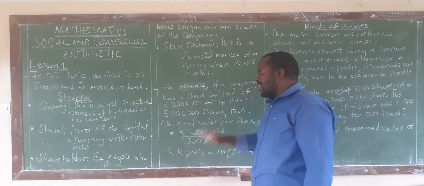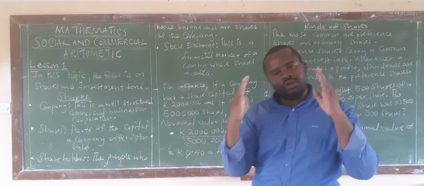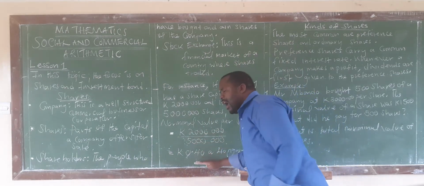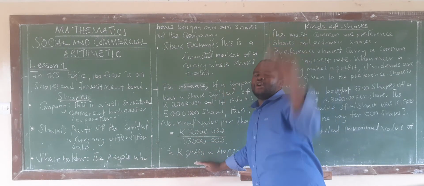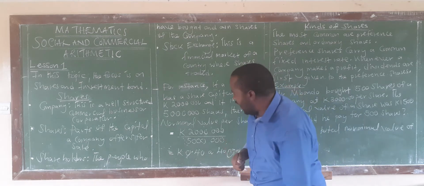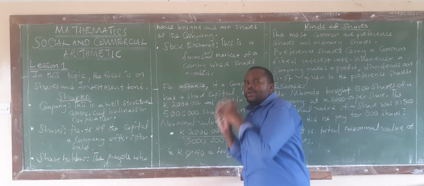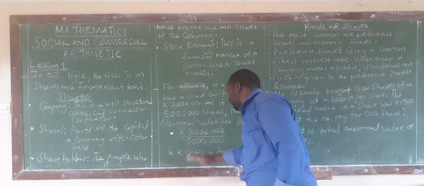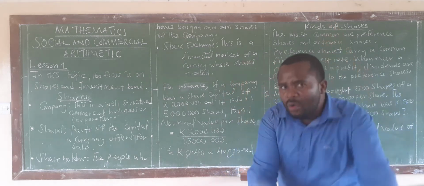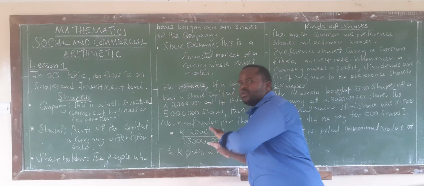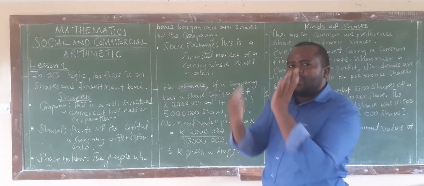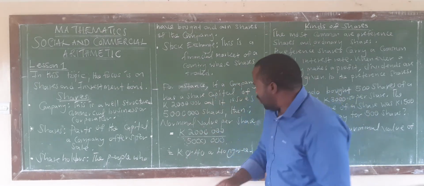Now, take note that nominal value has got nothing to do with market value. What is market value? Market value means the price at which you are going to be selling a share. Alright? At the time we are issuing a share, its value is 40 cents. But when we want to sell, we may not sell it at 40 cents. We might decide to sell it at 1 dollar 50 cents. But this information always has to reflect to the prospective shareholders or the prospective buyers. So this is the first value.